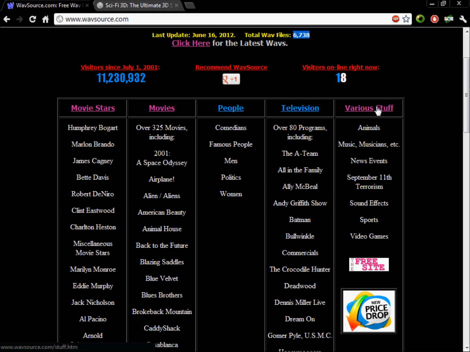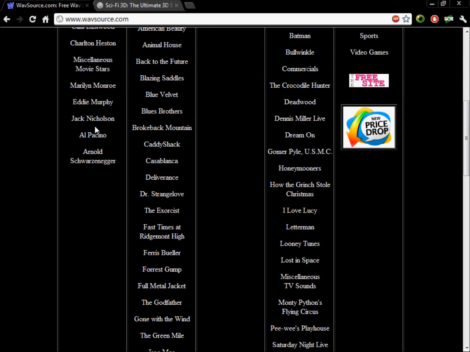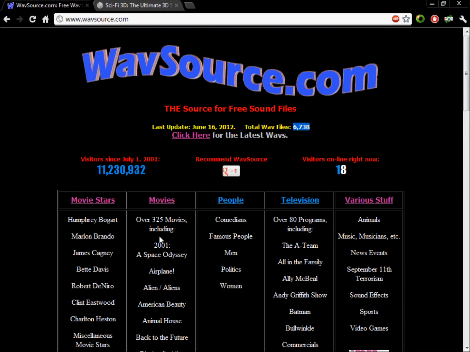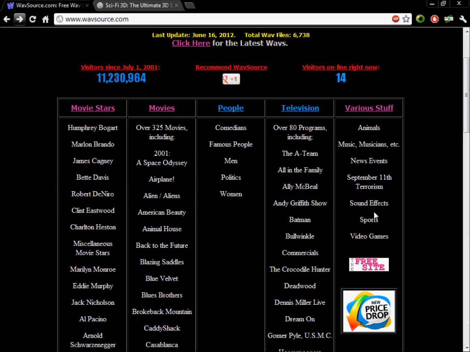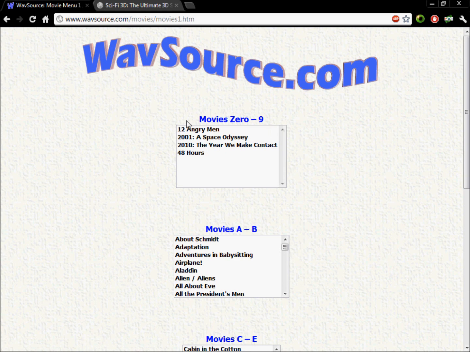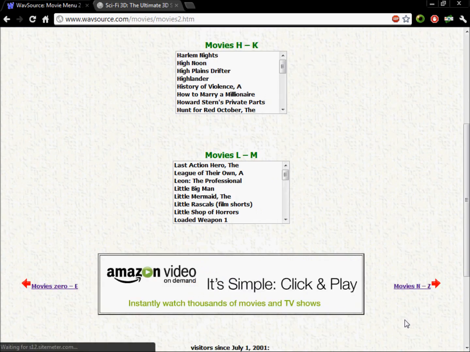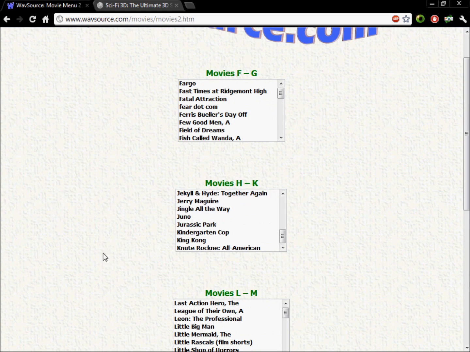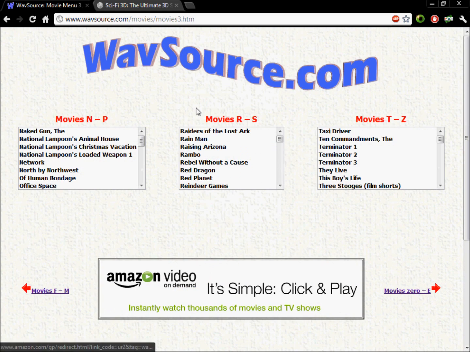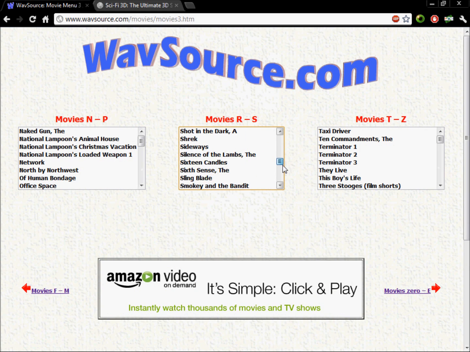So what we're going to do is you've got your columns up top, so you've got movie stars with different movie stars in, movies with over 300 movies in, people, television, and then various stuff is your video games if you want that there, but I'm going to go to movies. And then you can scroll down, so movies from 0 to 9, A to B, C to E, and then click next. We need to find Star Wars, so FG, HK, LM, and that last one, RS, so we'll scroll down to Star Wars movies, so click Star Wars.